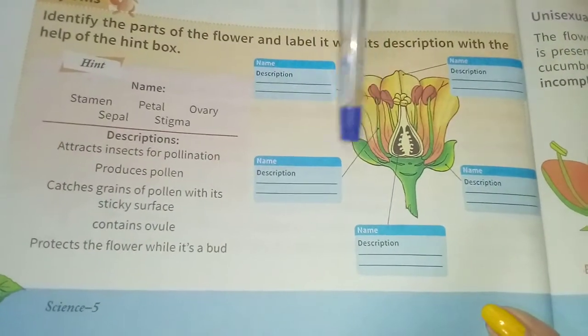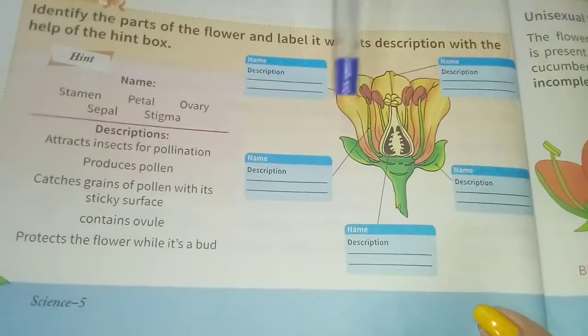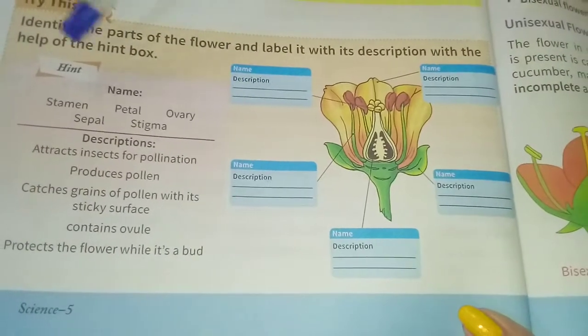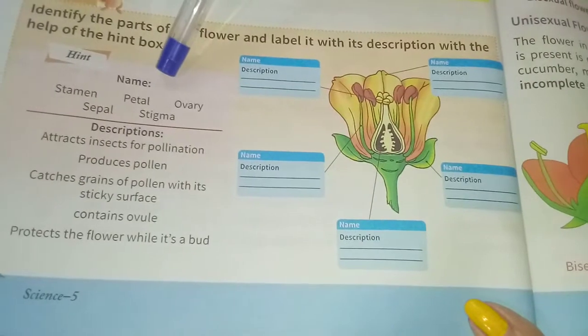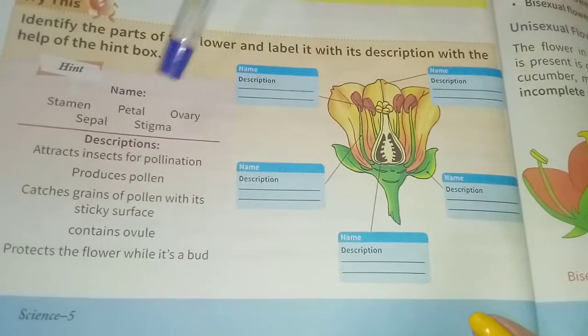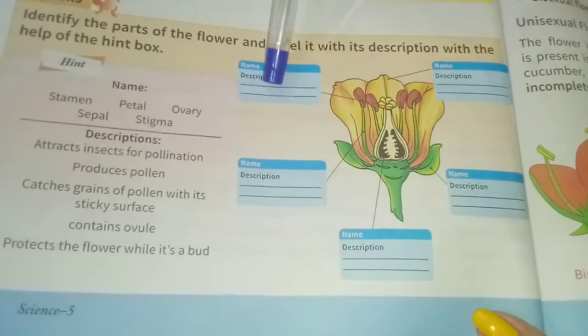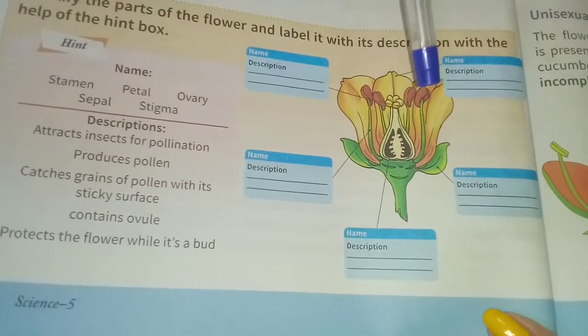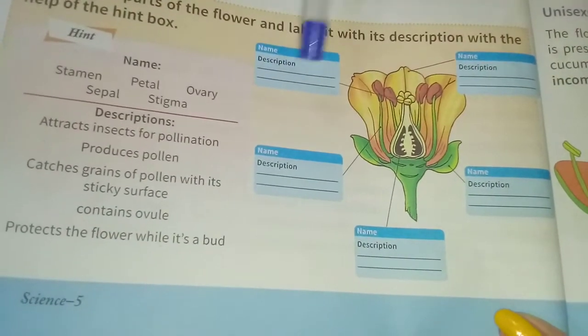You have to draw a flower, and then here is a hint, the name and description, and then you have to label it just like this. You have to draw in your copy and label it.